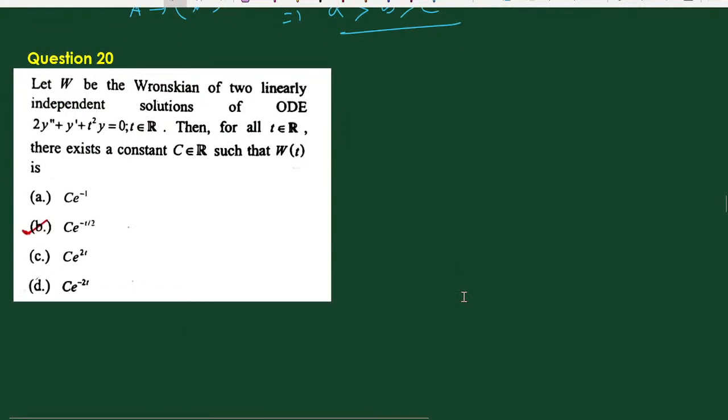Now go to the next question. Let w(x) be the Wronskian of two linearly independent solutions of the ODE. This is a very simple question. 2y double dash plus y dash plus t square y is equal to 0. Wronskian means what?